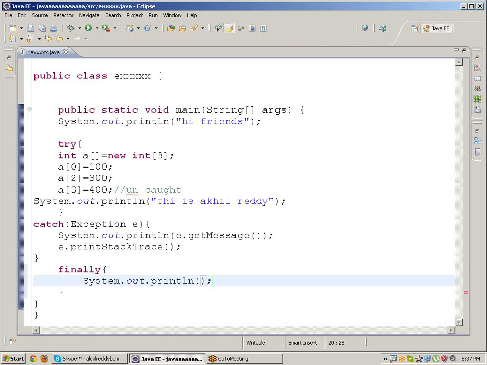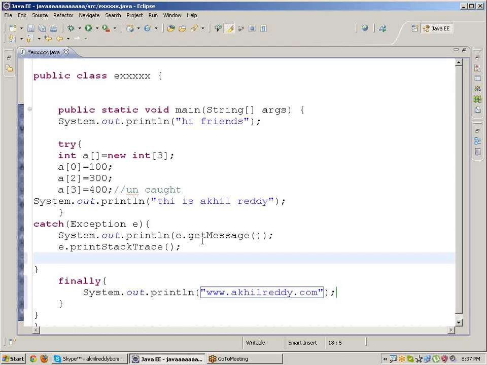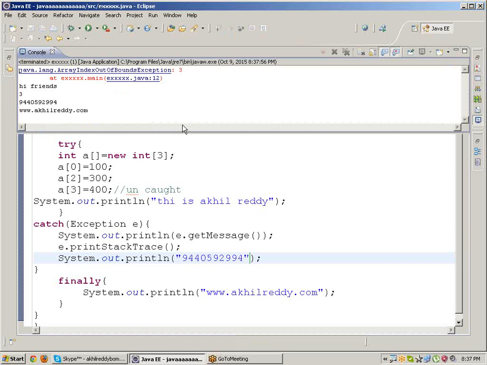SYSO, control space, www.akhilreddy.com. This is my website. For example, I'm writing www.akhilreddy.com. Now, if I click run, here also I'm writing one message, SYSO, control space, my phone number, 99440592924. Save, click on run. Hi friends, 99440592924, akhilreddy.com. Okay, it is showing, it is coming.